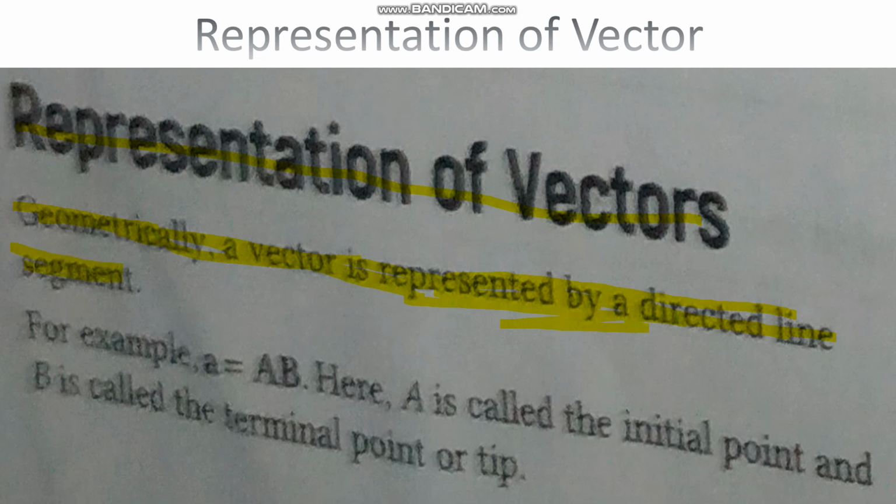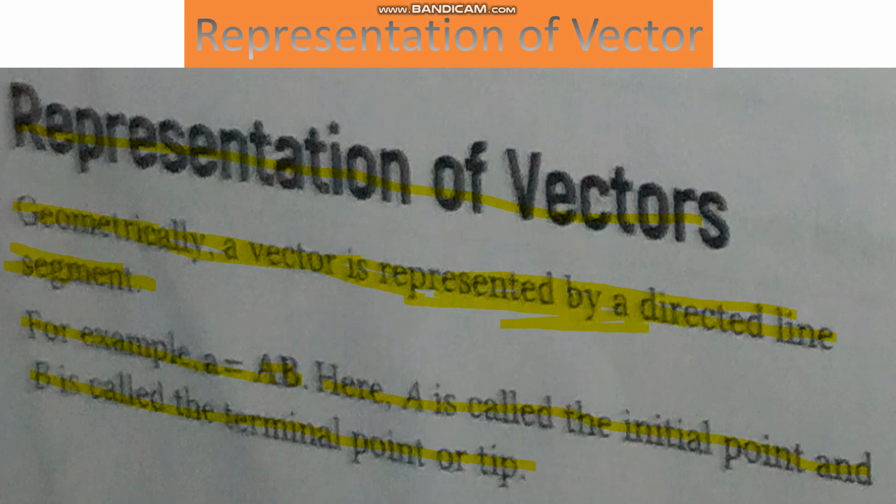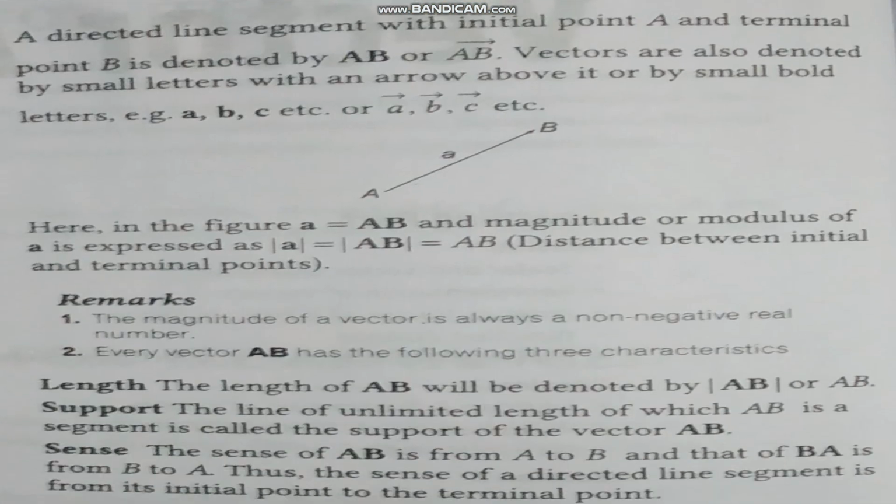Geometrically, a vector is represented by a directed line segment. For example, if A is equal to AB, AB is a vector here. Here A is called the initial point and B is the terminal point. Hope you are understanding this. Representation of vector was that. Now let's read this, a continuation of the previous slide. A directed line segment with initial point A and terminal point B is denoted by AB or AB vector.